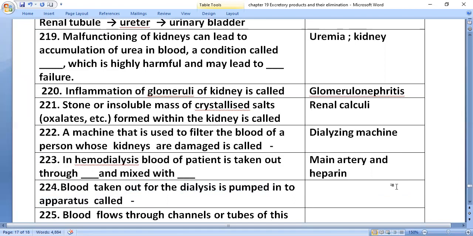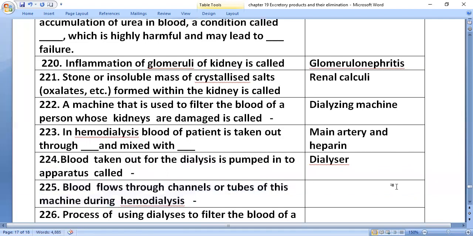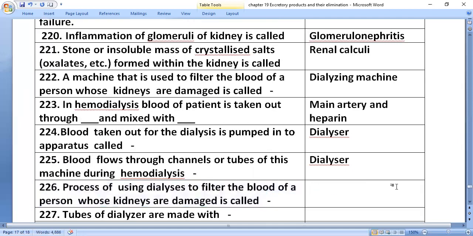Blood taken out for dialysis is pumped into the apparatus called a dialyzer. Blood flows through the channels or tubes of this machine during hemodialysis. The process of using dialysis to filter the blood of a person whose kidneys are damaged is called hemodialysis.